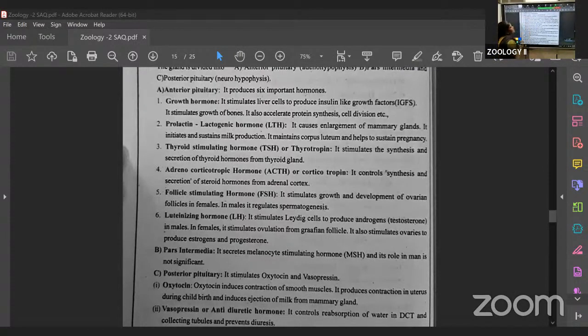We discussed where the pituitary is located. One more time, I will explain it from the start.